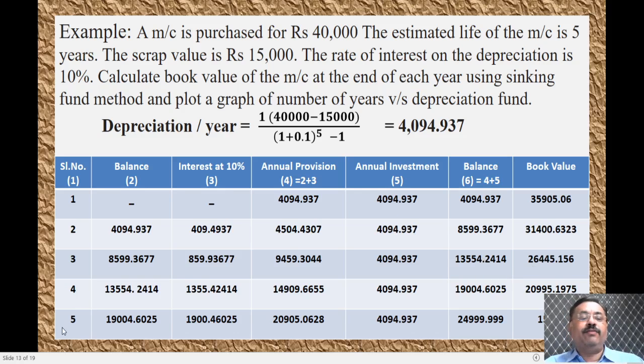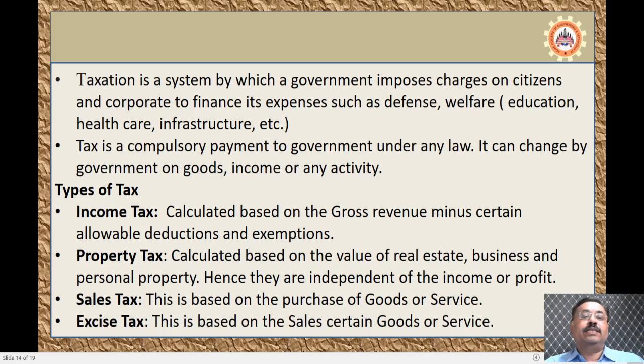Similarly, if you calculate for 5 years, the amount that remains as book value will be 15,000, and the balance that you will be having will be 24,999 rupees. Fine. So the amount that will be collected for 4 years will be taken into consideration.